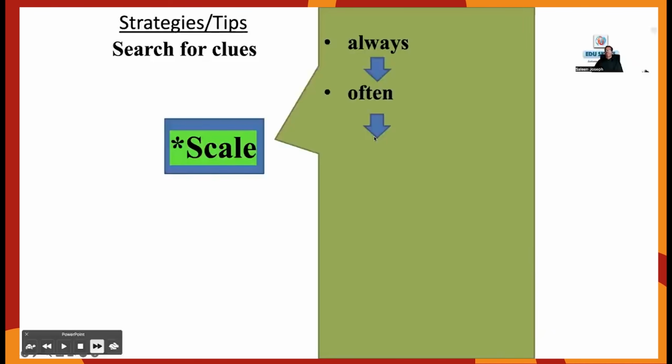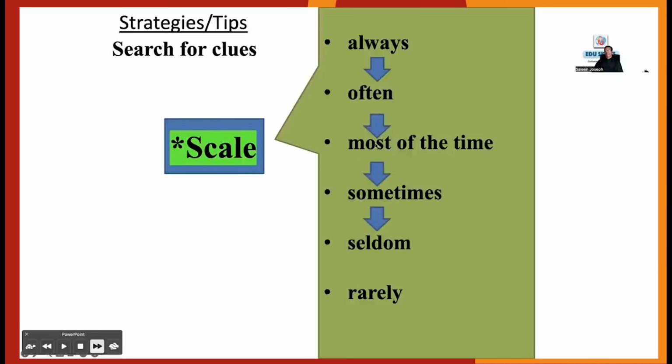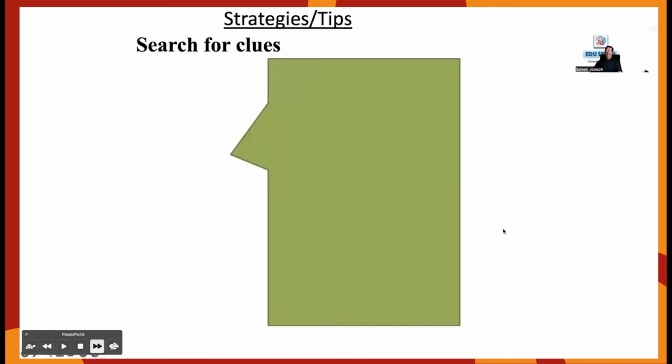Now scale: boiled water, hot water, warm water, cold water, ice. Boiled is not hot, hot is not warm, warm is not cold, cold is not ice. This is a scale. The extremes, all and never, are known as absolute words, which we'll learn later. Other expressions are always, often, most of the time, sometimes, seldom, rarely, and never. Always and never are the absolutes. Later, when I teach you elimination, you will understand that if any absolute words are used in your answer options, you can immediately eliminate those options. They will never be right.